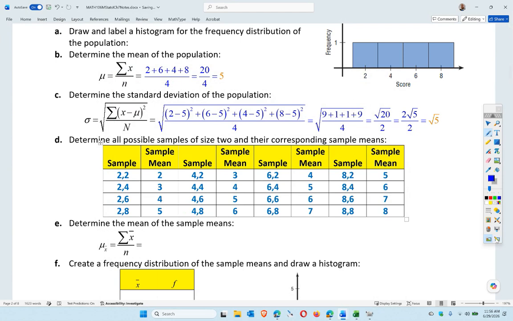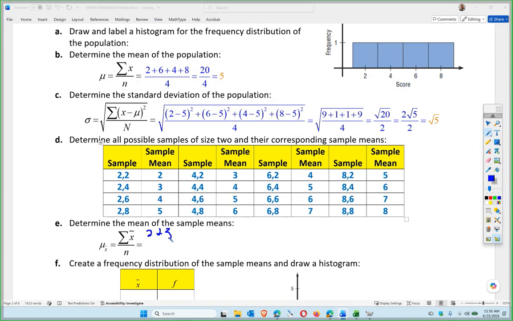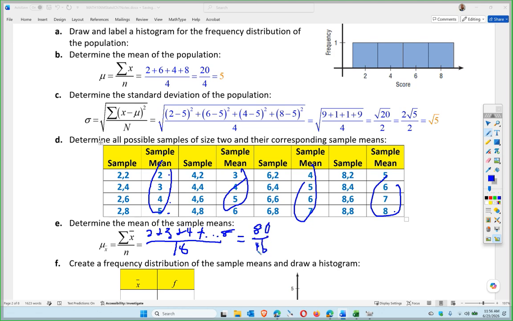Sorry, if I add all up these samples, I have 2 plus 3 plus 4 plus dot dot dot all the way to 8, because I have 2, 3, 4, 5, all the way to 8. And there's 16 of them, because we got 4, 4, 4, and 4. So if I add up all of these numbers, I'll get 80 divided by 16, which is 5. Wait a minute, that worked out perfectly because that was also 5.